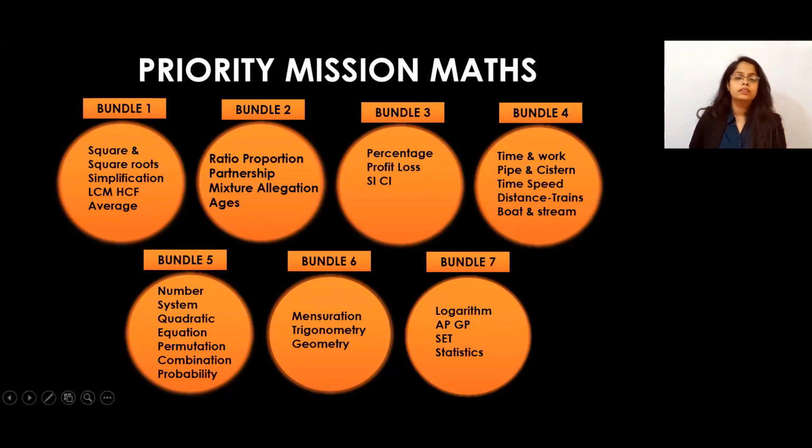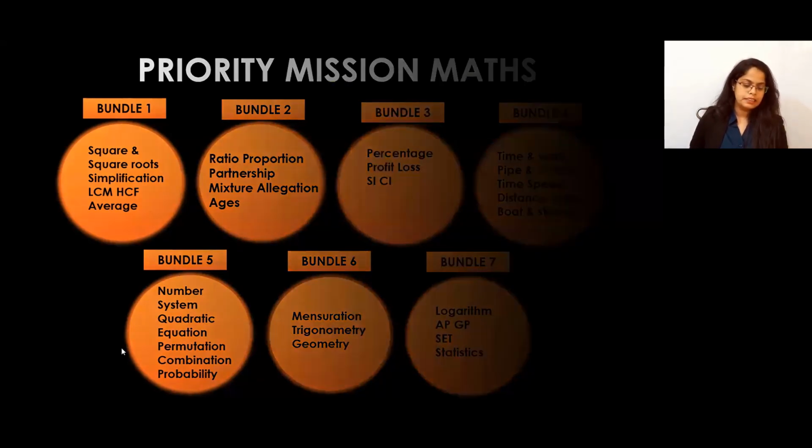You will cover all the marks, and with the level of difficulty also, it won't be like if you take something very difficult first, it happens that your confidence goes away. So instead of that, you have to go bundle-wise.